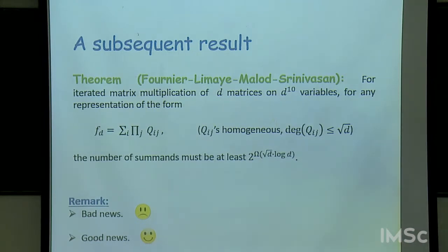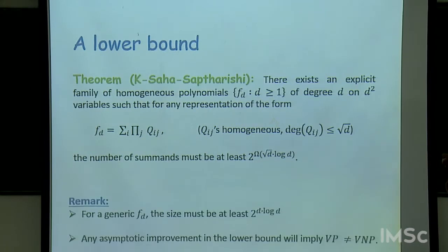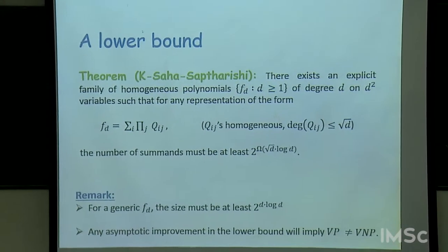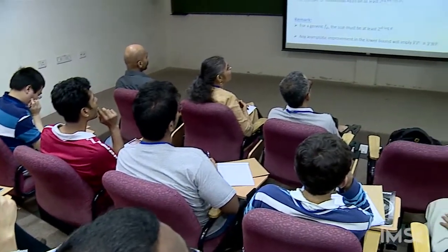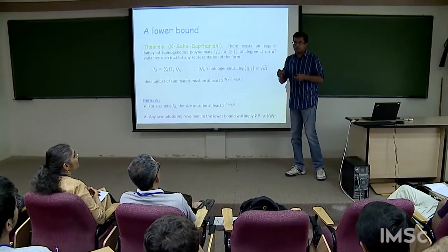So in your earlier results, can you just go back? Right. When you say there exists an explicit family of homogeneous polynomials, do you actually construct this family? Yes. So here we describe the monomials of this family of polynomials very explicitly, and each monomial essentially is the graph of a univariate polynomial in a finite field of size d.